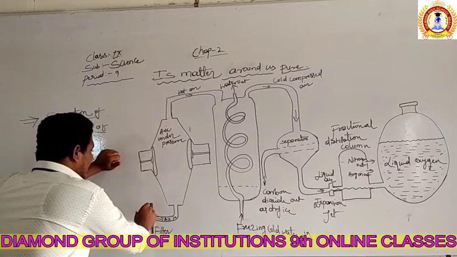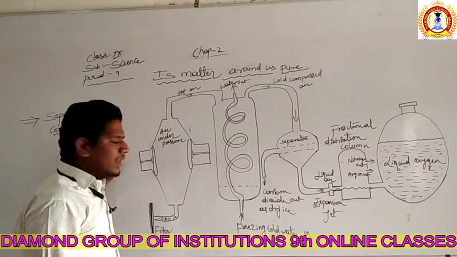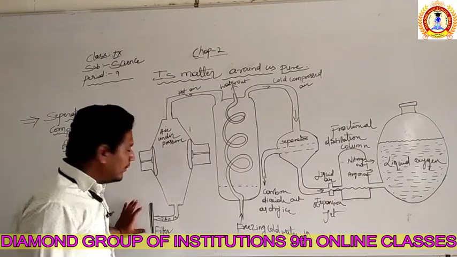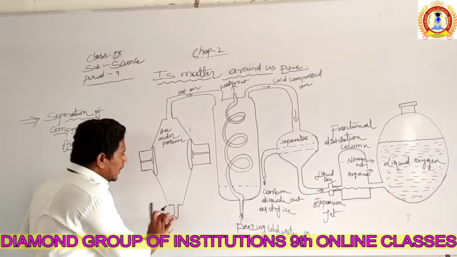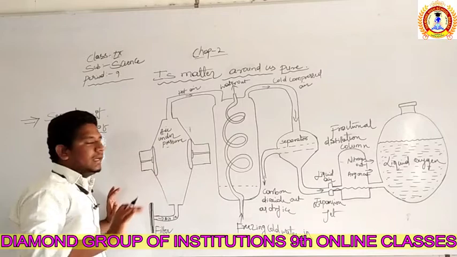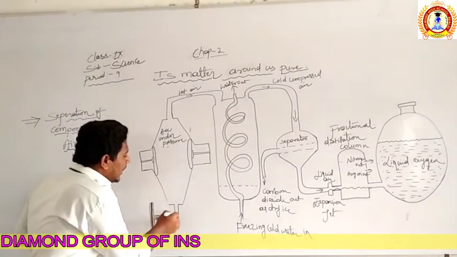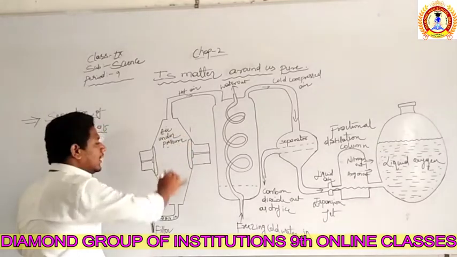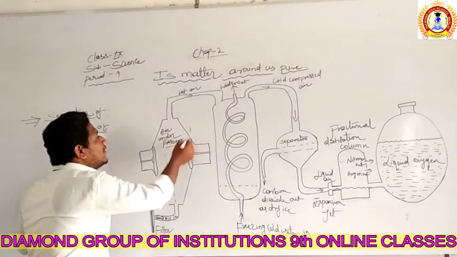It is a filter paper. Whatever things are there in the air can be filtered by the help of the filter paper. That filter paper is connected to this chamber. This is called the air pressure chamber. After the filtration, when the air enters into this chamber, what is the work of this chamber?